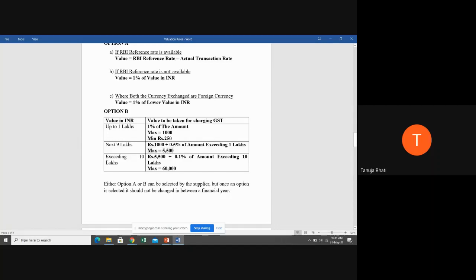And if the value is exceeding 10 lakhs, the value on which you're going to charge GST is rupees 5,500 plus 0.1% of the amount exceeding 10 lakhs. Okay, maximum 60,000 and minimum 250. There should be a minimum of 250 rupees for charging GST and a maximum of 60,000.